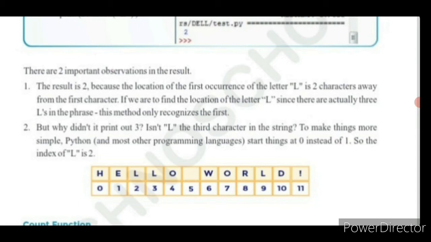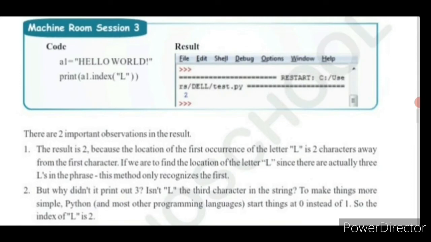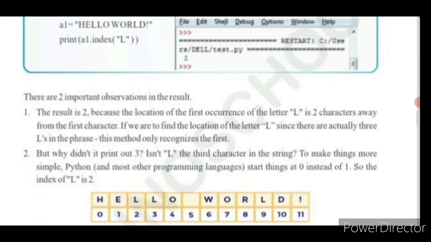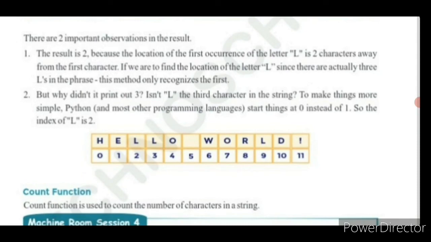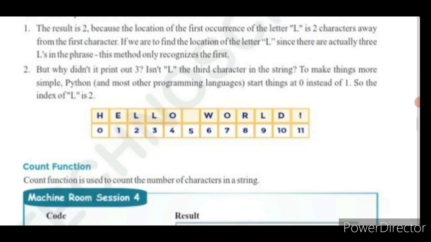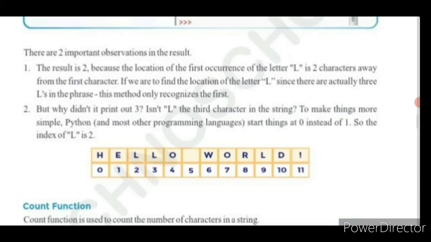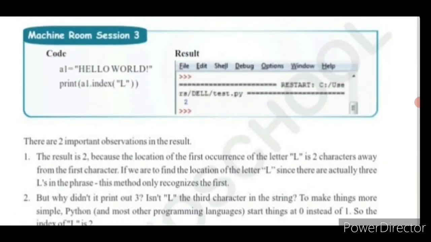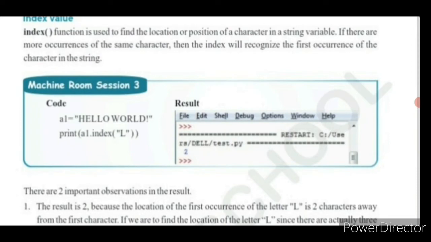Why? Because to make things more simple, Python and most other programming languages start things at 0 instead of 1. So if we are counting manually in hello world, H is 1, E is 2 and L is 3, right? Whereas in the Python language it is going to count from 0. See this tabular column, hello world: H is 0, E is 1 and L is 2. So it is going to return 2, where L is present in the hello world string.